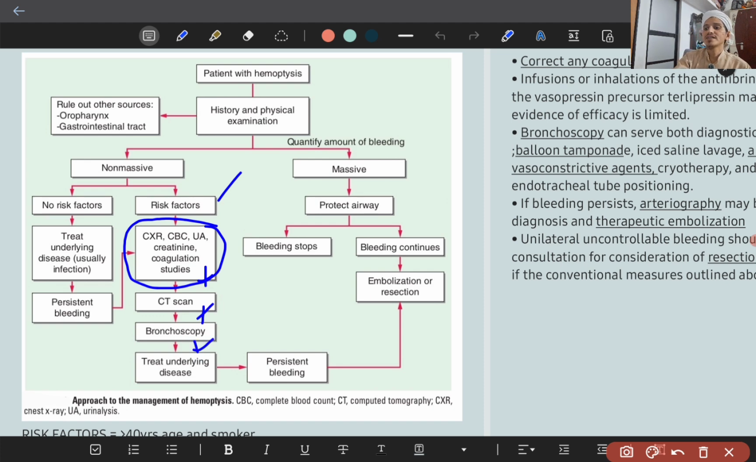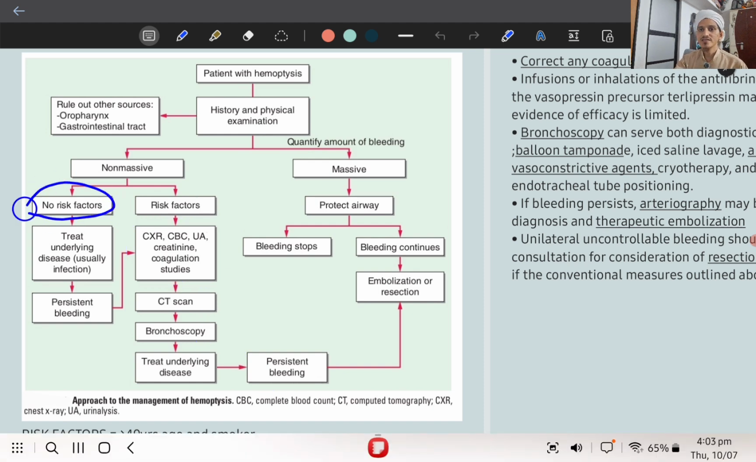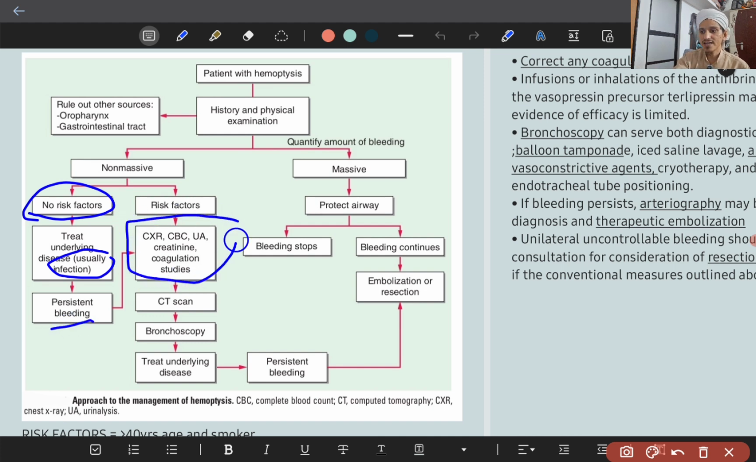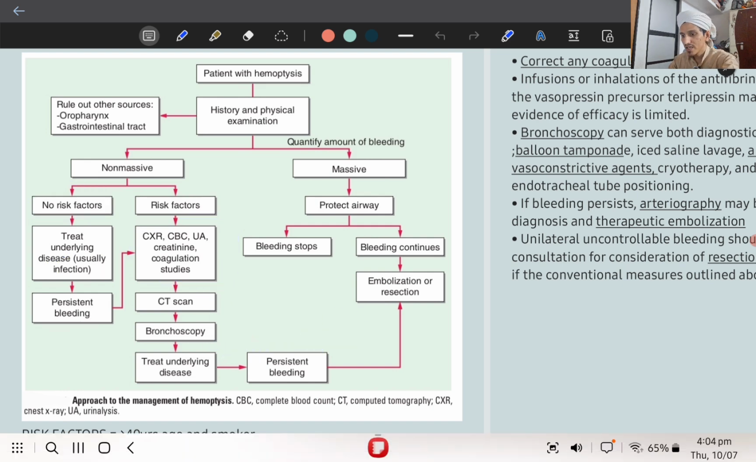If the bleeding is not settled by bronchoscopy also, and persistent bleeding is there, then you will go for either embolization or resection of the affected lung. Now, if there are no risk factors, the patient is less than 40 years, there is no history of smoking, treat the underlying disease, which will usually be an infection. And if after treating, the patient with no risk factors still has persistent bleed, then you should do the first line test, then go on to the second line test. This will be the chart. Okay, that's all about the summary of hemoptysis.